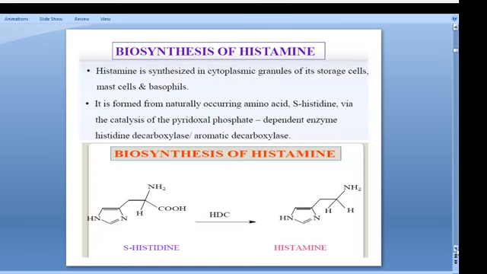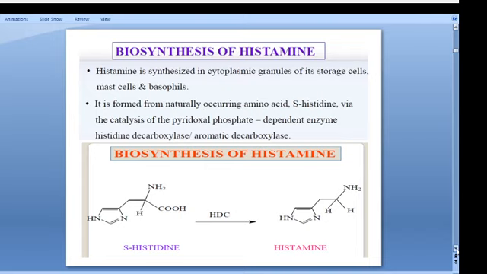Now we can go to the biosynthesis. Histamine is synthesized in our body. Do you remember which amino acid is the precursor compound for the biosynthesis pathway of histamine? Hope all of you remember: histidine. L-histidine is the precursor amino acid.